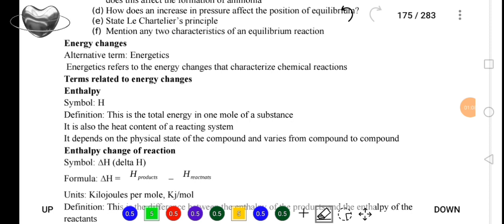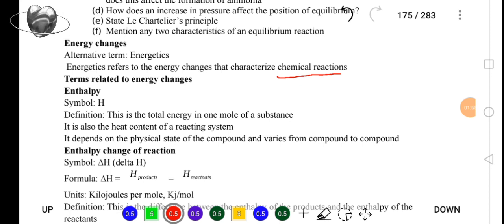Okay, listen, my dear learners. I said energy or energetics, we are talking about the same thing, but we need to understand that when a chemical reaction is taking place, there are energy changes that take place also, because in our chemical reactants or reagents, there are energies that those reagents are going to have. Now, when they are reacting to form a product, there are certain energy changes that take place. This is what we are going to discuss.